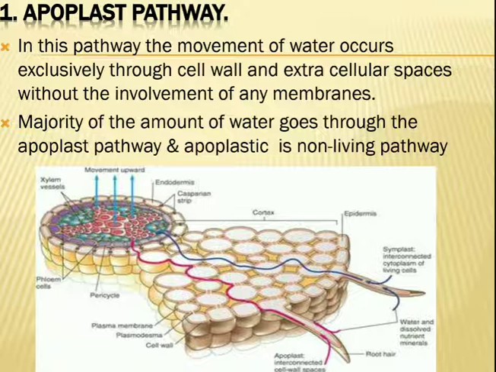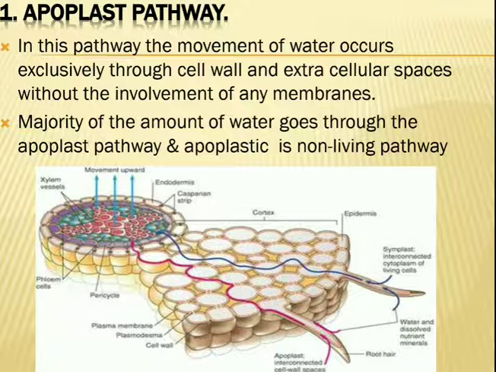So once again I will repeat, what is the apoplast pathway? The movement of water takes place exclusively through the cell wall and intercellular space. This movement is non-osmotic and occurs due to imbibition. The cellulosic walls of the root hair, cortical cell, endodermis and pericycle are hydrophilic in nature and permeable to water, so water moves through them and reaches the xylem.